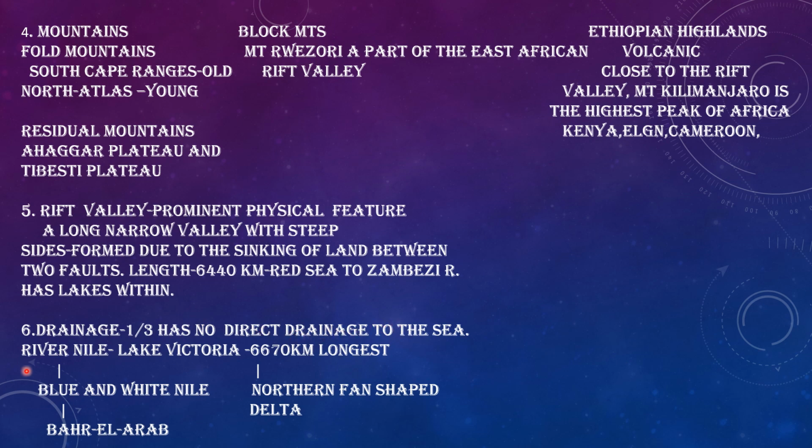So we have river Nile, as I have told you, originating from the Ethiopian highlands and Lake Victoria, and flowing towards the north of Africa. It is a combination of two tributaries, that is Blue Nile and White Nile, and before draining into the Mediterranean Sea, it forms one of the largest deltas of the world.